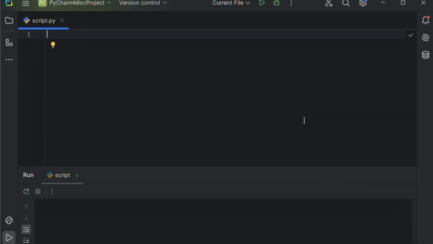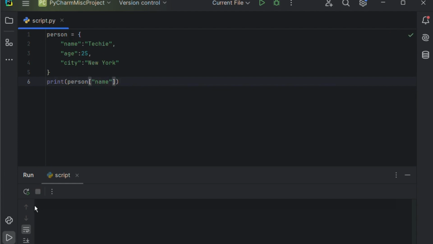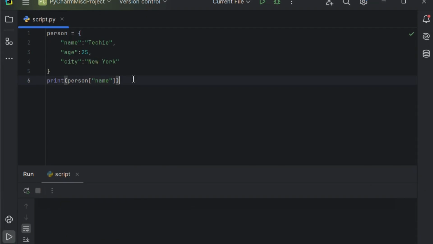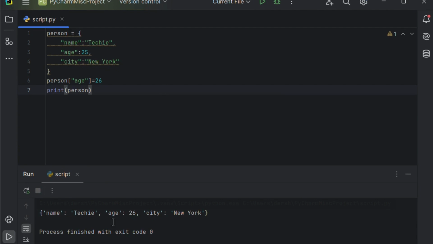Let's create a dictionary named person. We'll add some key-value pairs like name, techie, age, 25, city, New York. So this is our dictionary. Now, if you want to access a value, you can use the key. For example, to print the name, write person["name"]. This will print techie. If you want to update a value, let's say we want to change the age, you can write person["age"] equals 26. Print it, and you'll see the age is updated.